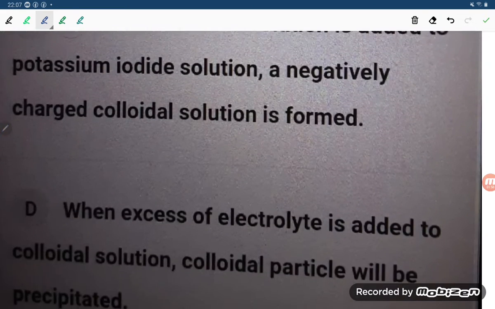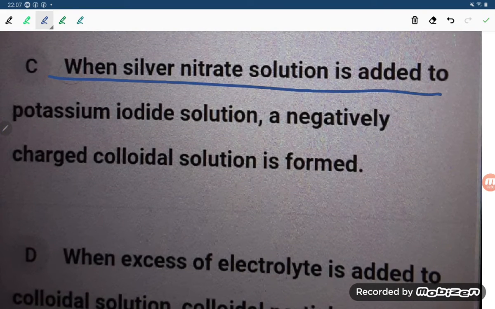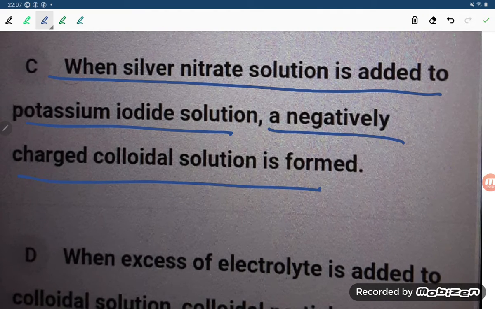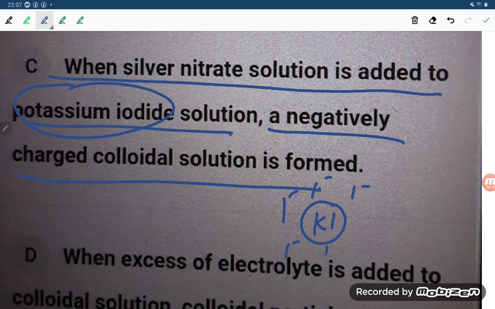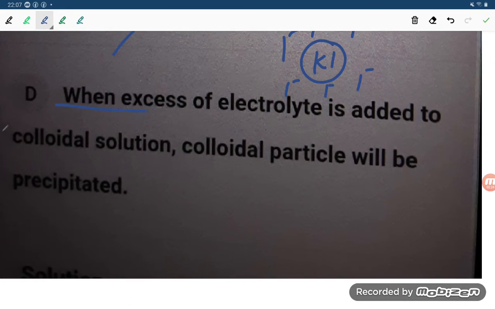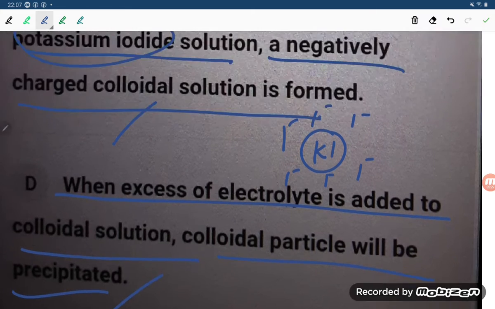Okay, and next one, when silver nitrate solution is added to potassium iodide, a negatively charged colloidal particle will form. That is the correct one. If you see, potassium iodide is there, so on that, the I minus will be adsorbed. So I minus will adsorb, and the colloidal nature will be negative. So this is the correct statement. Next, when excess of electrolyte is added to colloidal solution, colloidal particles will precipitate, that is also correct.